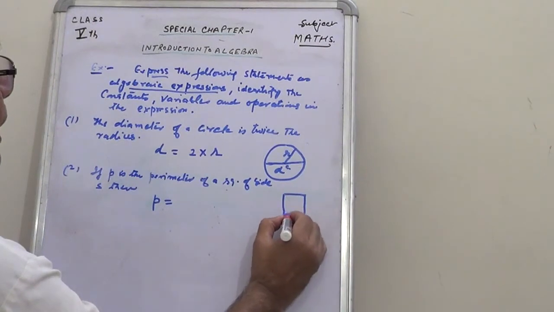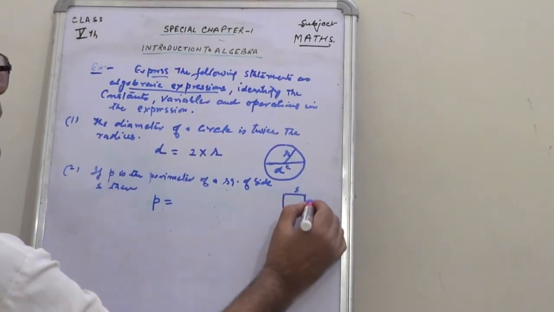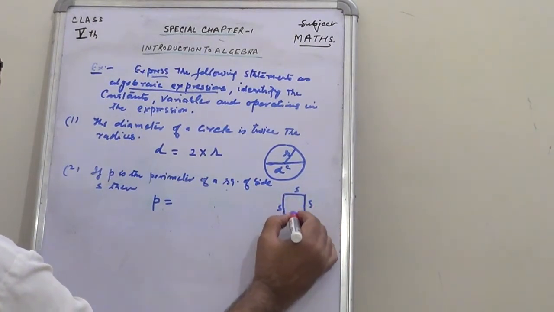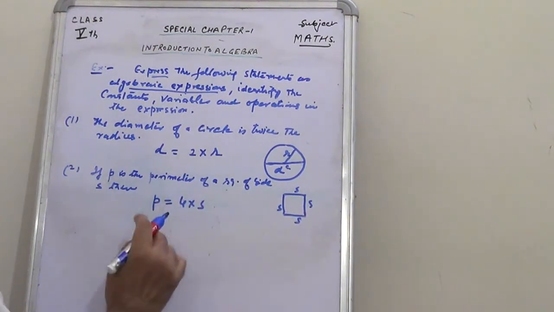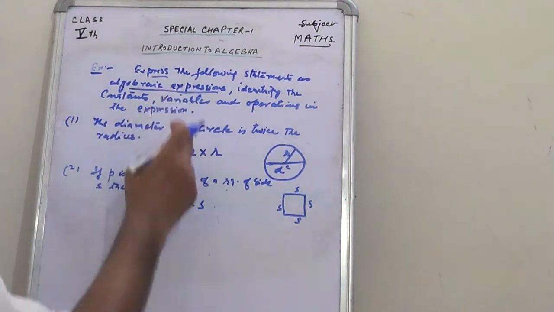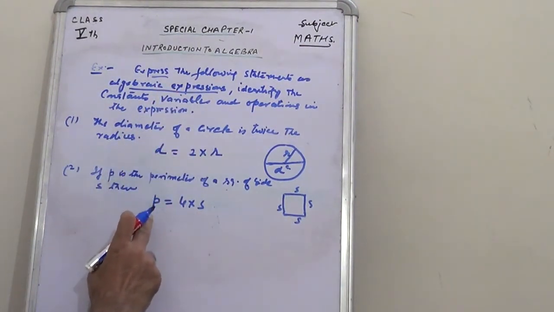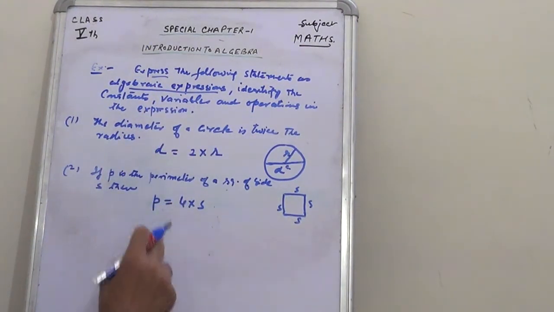Children, we take a square here. These are the sides of the square. Perimeter is equal to 4 into S. So this is the required algebraic expression, or this is also called the formula of the perimeter of a square.